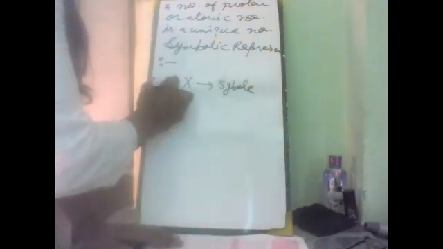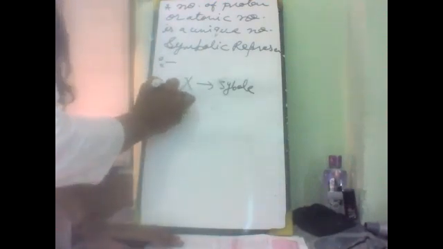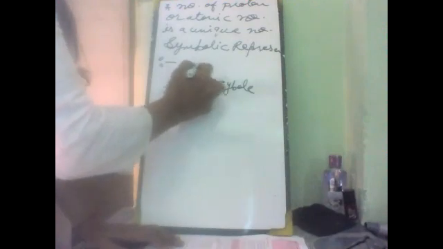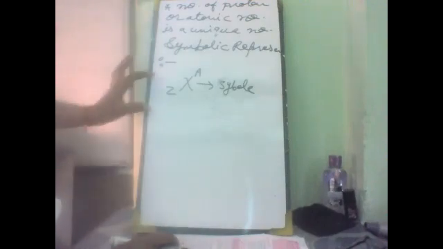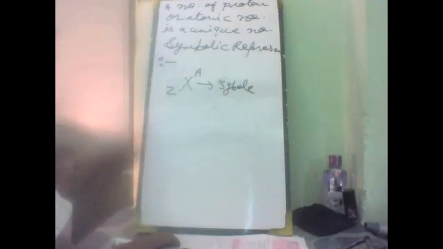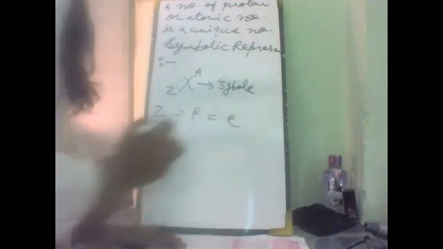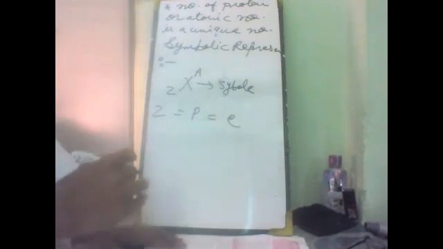Then the subscript is denoted by the atomic number Z, and the atomic mass is given at the superscript, or at the top of the symbol. Suppose Z is the atomic number, and this Z is equal to the number of protons and the number of electrons, equal to the number of protons and equal to the number of electrons.